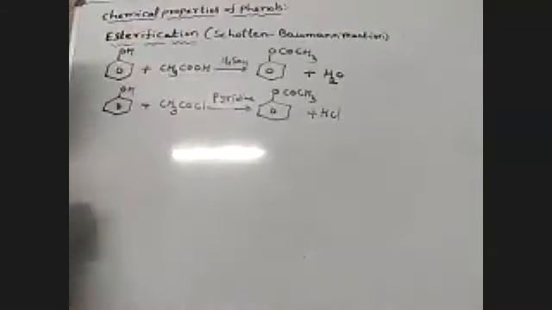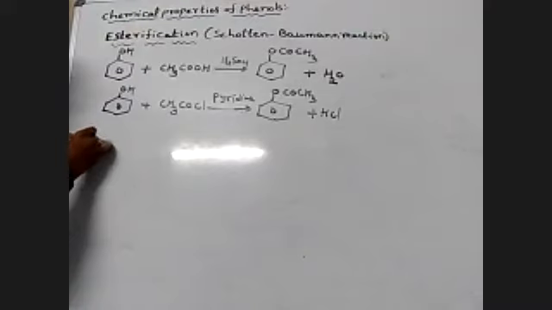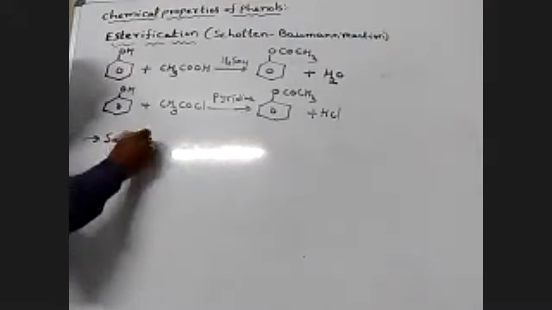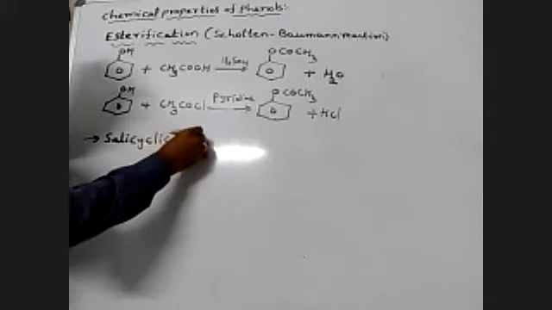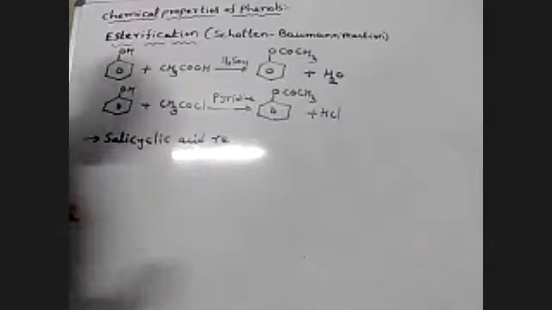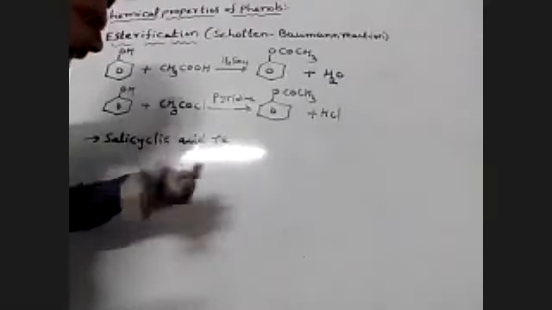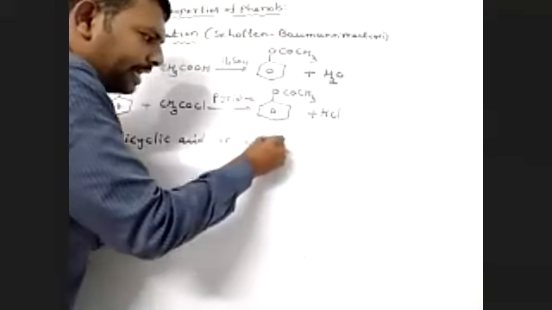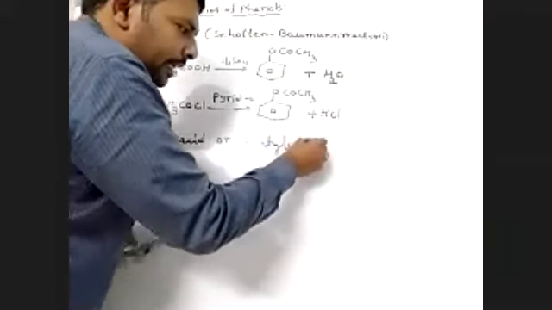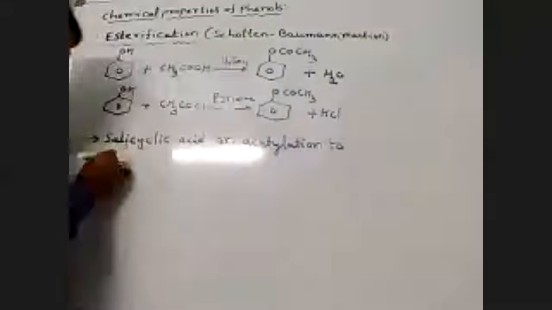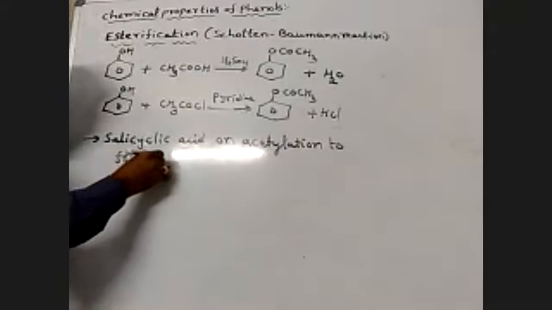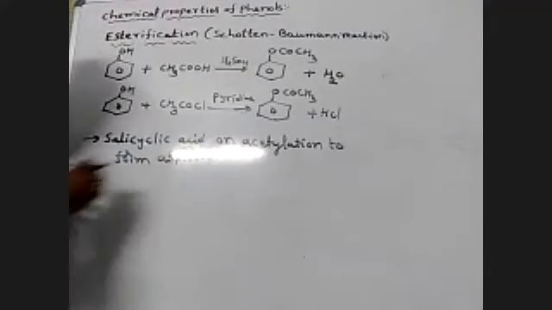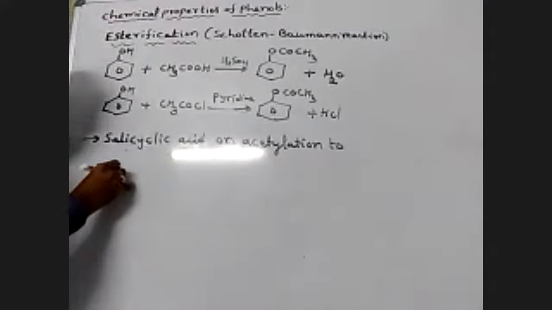So salicylic acid on acetylation forms aspirin.